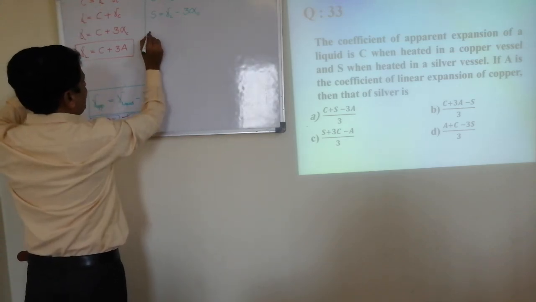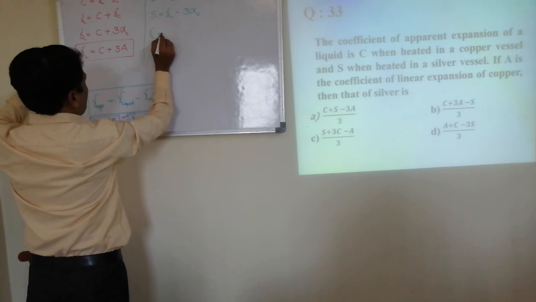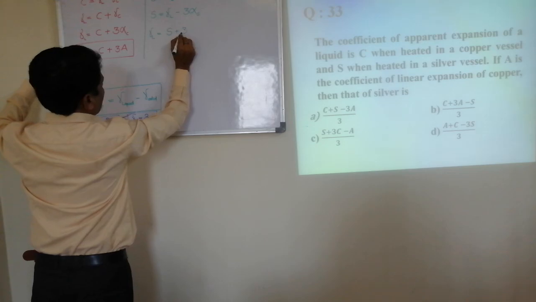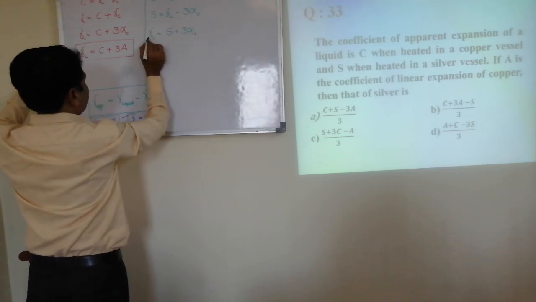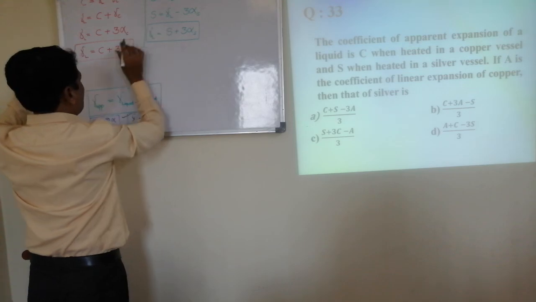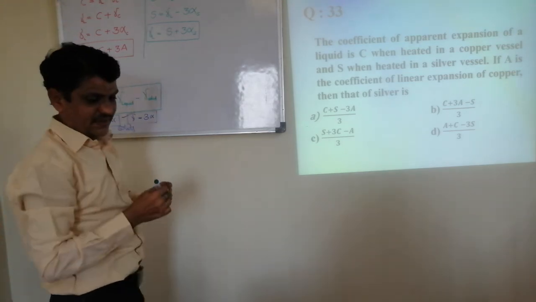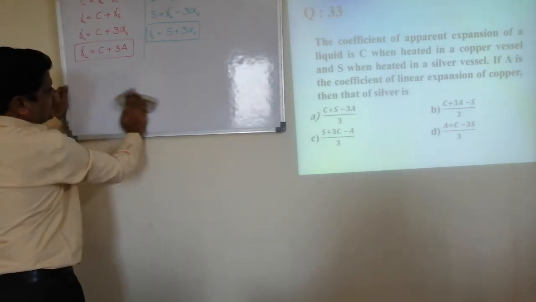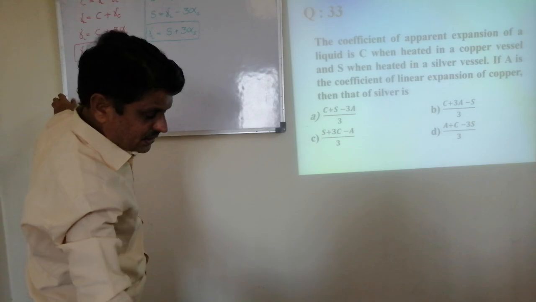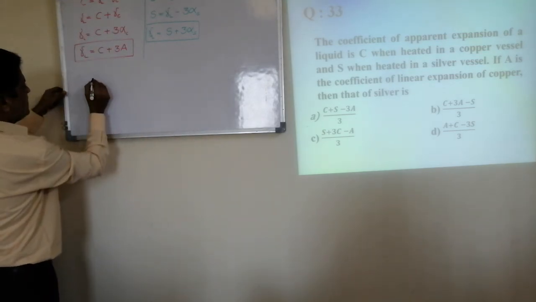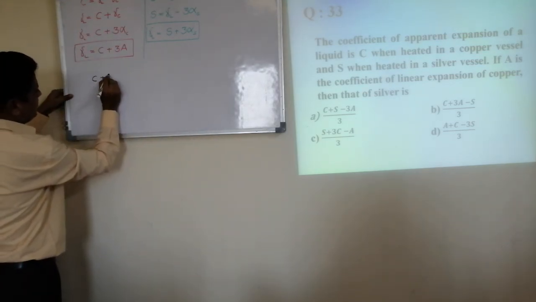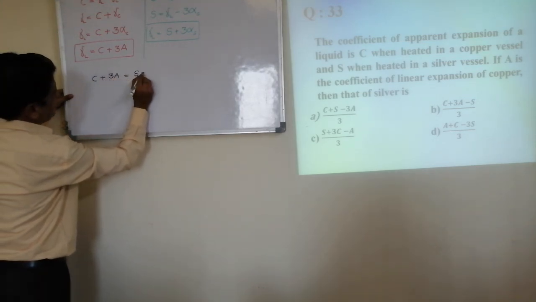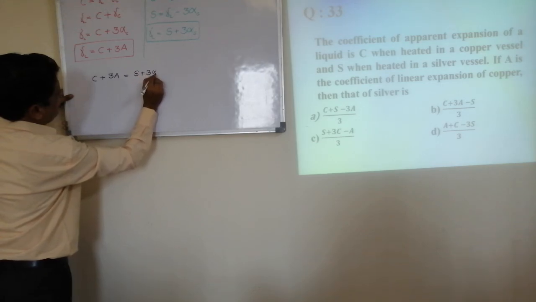Reshuffling, gamma of liquid is equal to S plus 3 times alpha of silver. In these two equations, the LHS of both are the same, so the RHS must also be the same: C plus 3A is equal to S plus 3 alpha S.